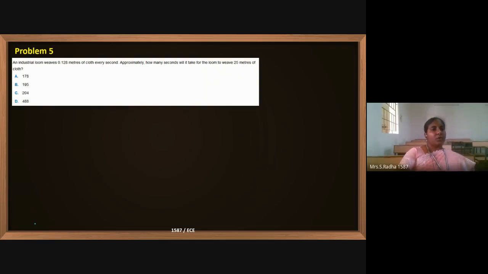An industrial loom weaves 0.128 meters of cloth every second. Okay, 0.128 meters of weaving is done every second. For 1 second, this is the length of the cloth which is woven. Approximately how many seconds will it take for the loom to weave 25 meters of cloth? For 25 meters of cloth, how much time will be taken?